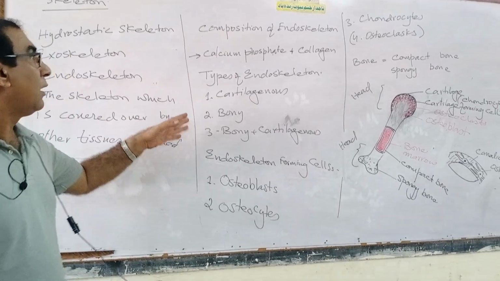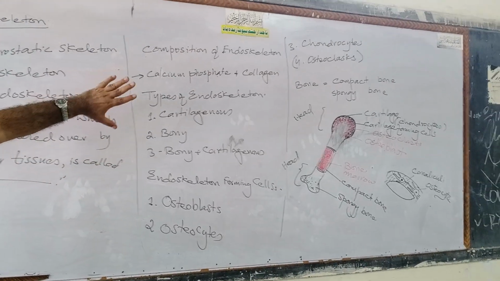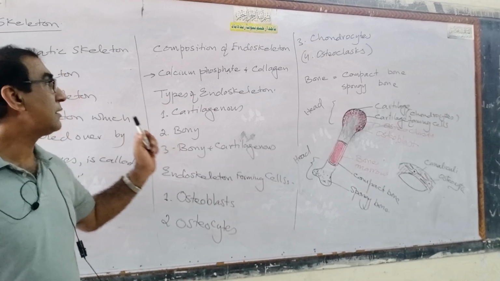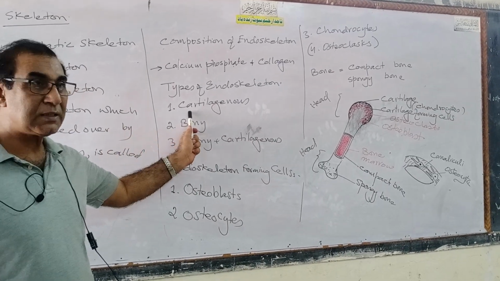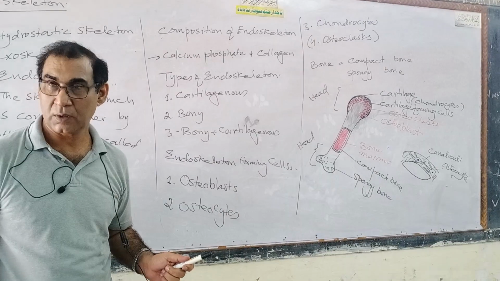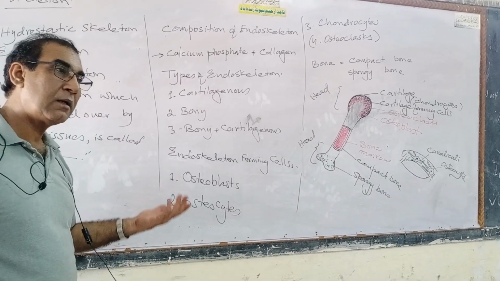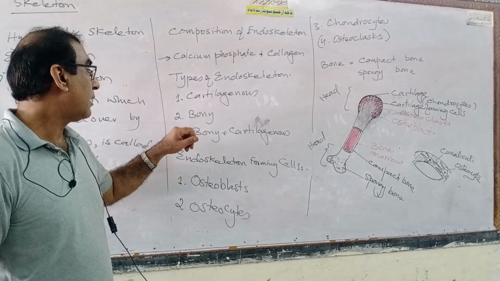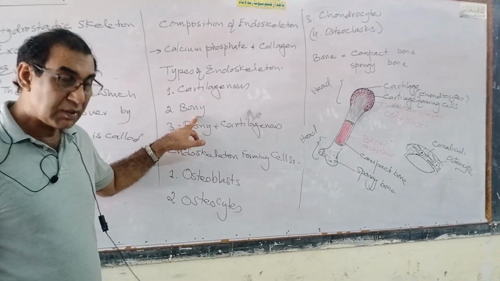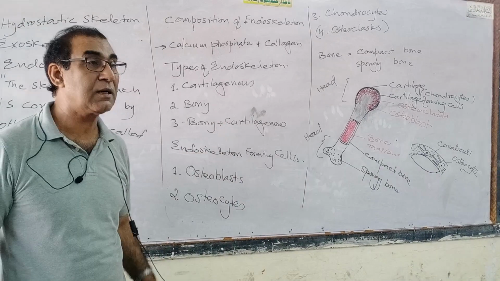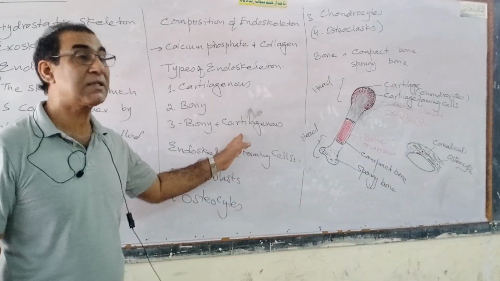Okay? Come on. As far as the composition of the endoskeleton is concerned, endoskeleton is either cartilaginous or bony as well as cartilaginous. There are certain fishes which are known as cartilaginous fishes. The others are known as the bony fishes. As far as you people and the birds are concerned, you have bony as well as cartilaginous skeleton.